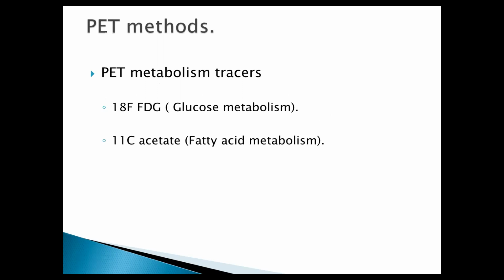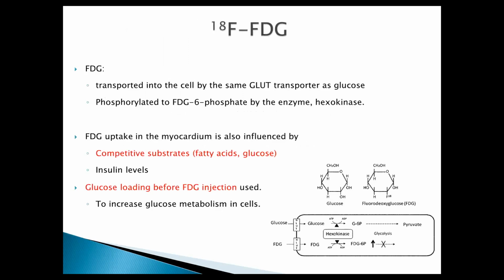Among PET methods, the perfusion part is the same as told earlier. For metabolism, glucose metabolism and fatty acid metabolism can be traced. But since fatty acid metabolism tracers are not easily available, we stick to FDG, which traces glucose metabolism. The concept is that glucose and FDG have the same structure. The only difference is that the second carbon has an OH group in glucose and F18 in FDG.